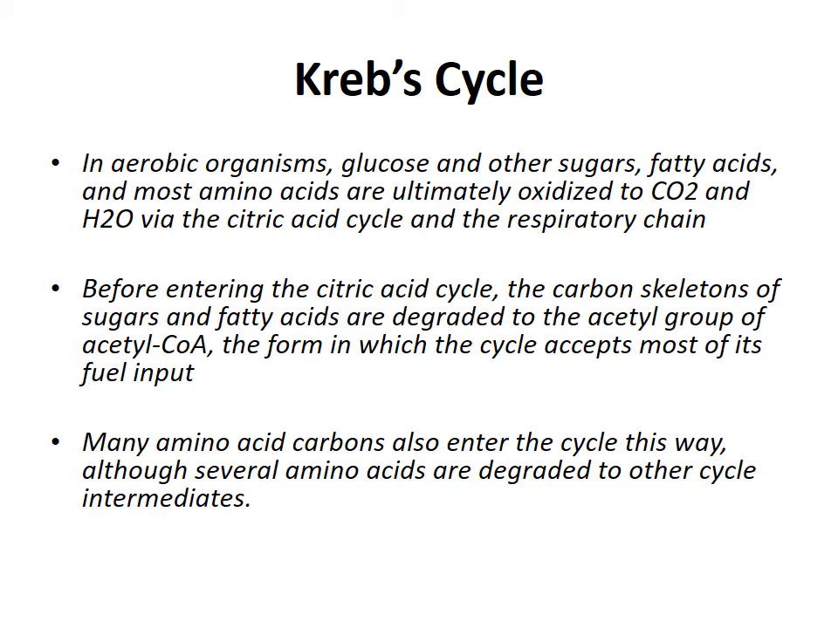This acetyl coenzyme A is then led to the Kreb cycle, for which it enters through the membrane of mitochondria. Many amino acid carbons also enter the cycle this way, although several amino acids are degraded to other cycle intermediates. However, amino acids can enter into the Kreb cycle at different stages.